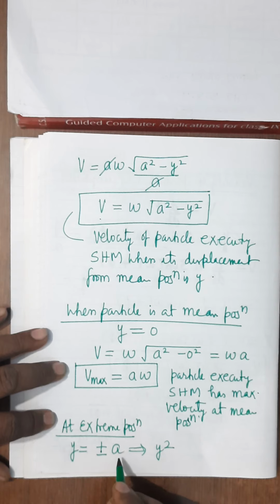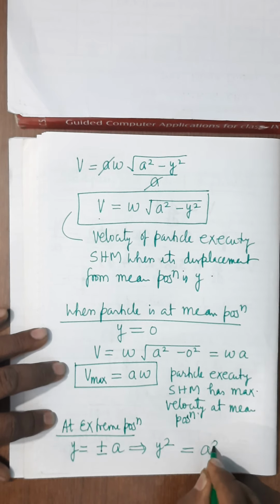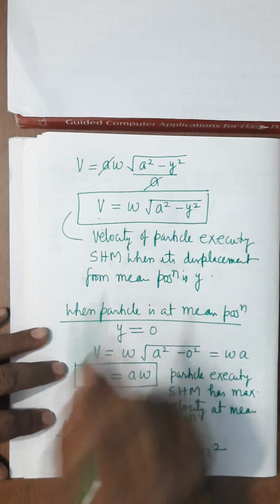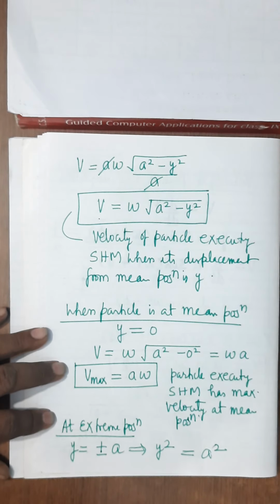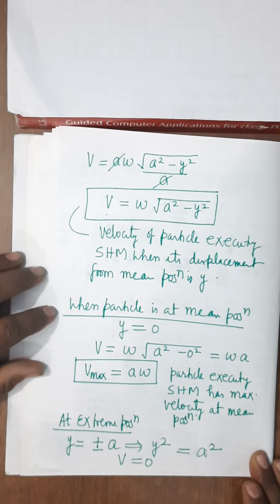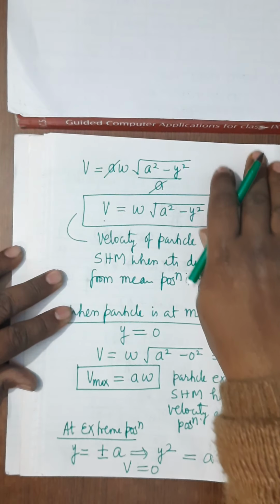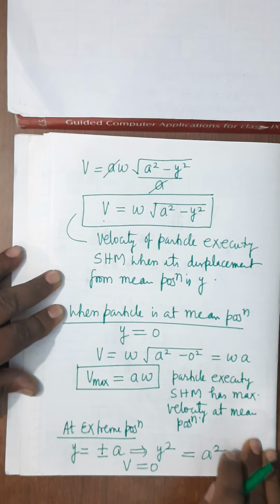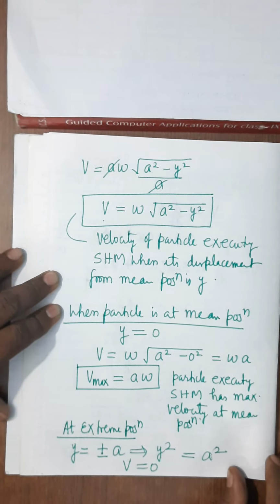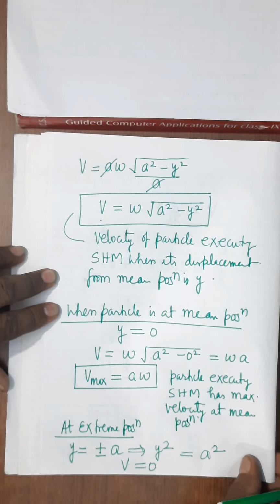Whether you square plus A or minus A, it will be A square. So when you will substitute here, A square minus A square means 0. So v will become 0. Means particle momentarily comes at rest at the extreme position.